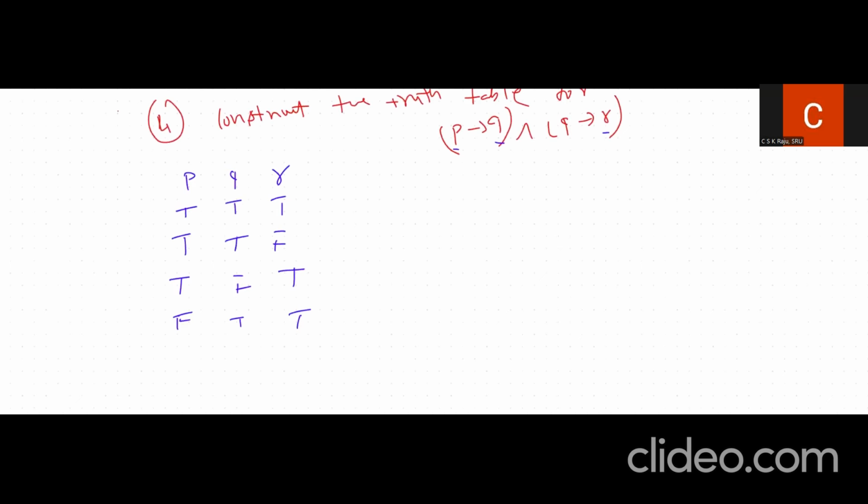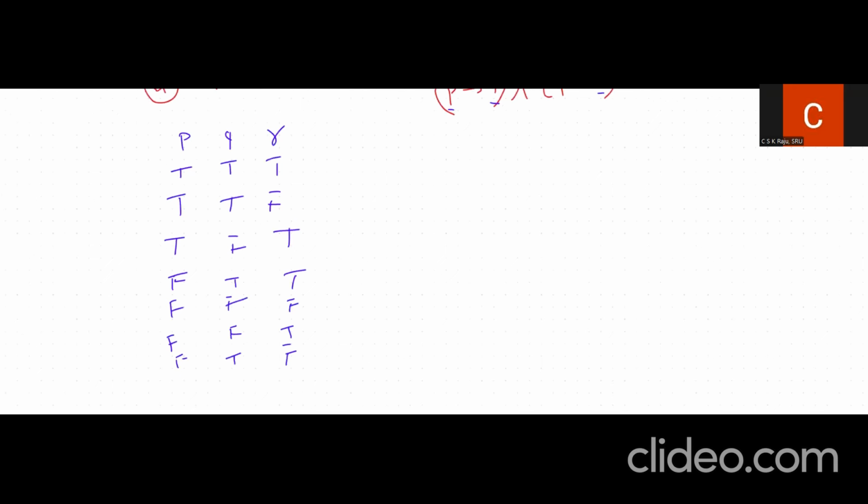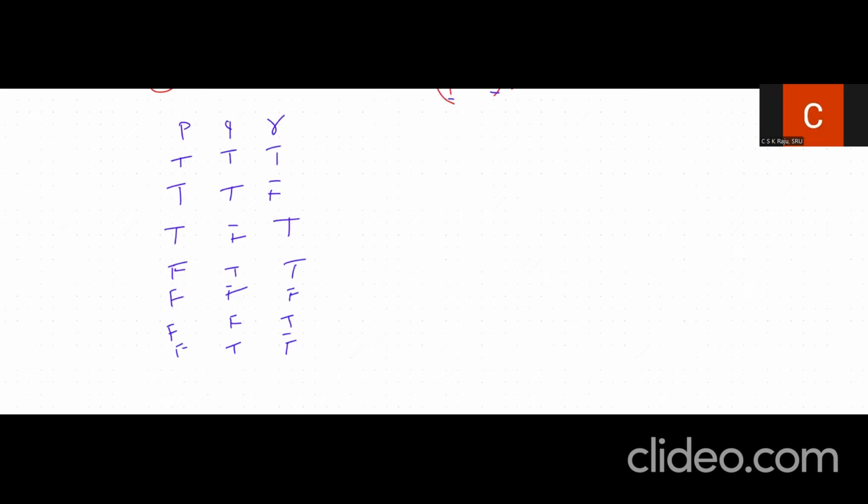So similarly, we will also have FTT, then FTF, next FFT, and the last one we will also have FFF. So this is the way we will be getting all 8 possibilities.